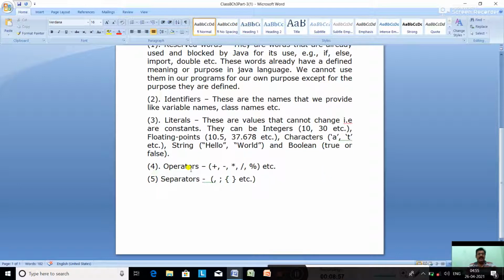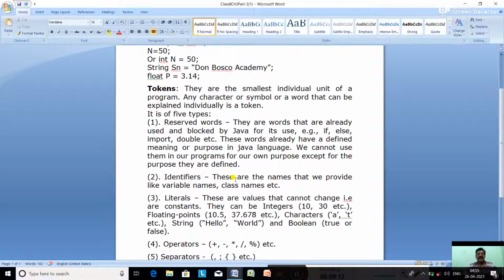Then we have operators like plus, minus, asterisk, slash, percentage. These are the operators. Last one, separators, used to separate, like comma, semicolon, curly bracket. These are called separators of the Java language.